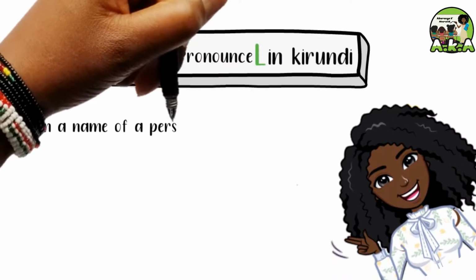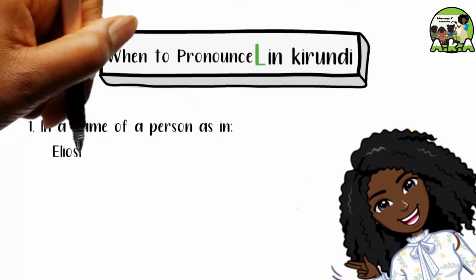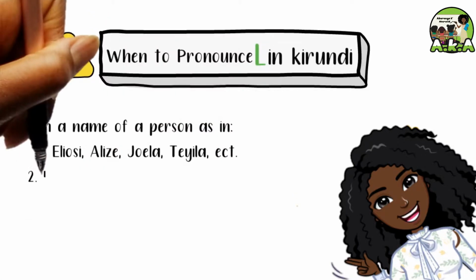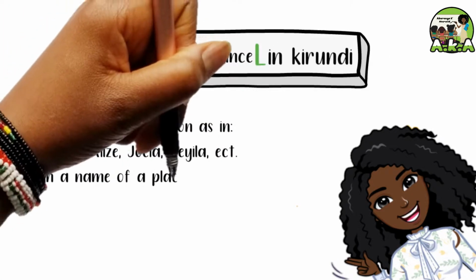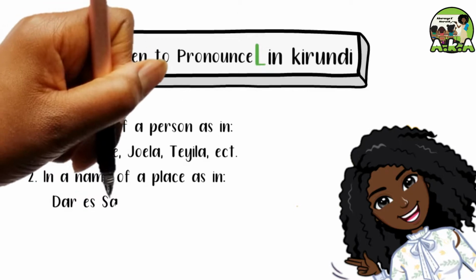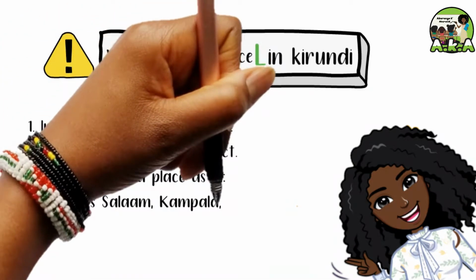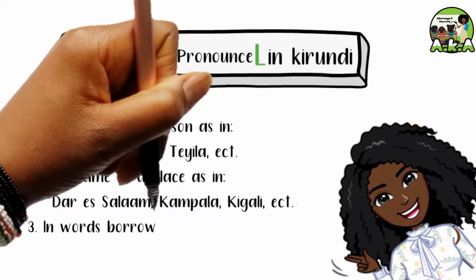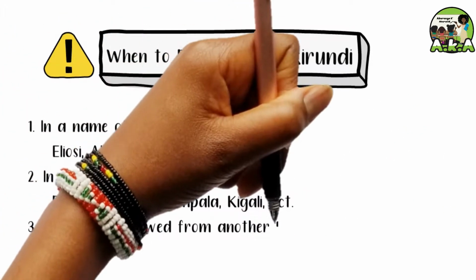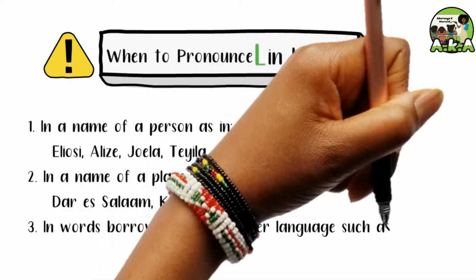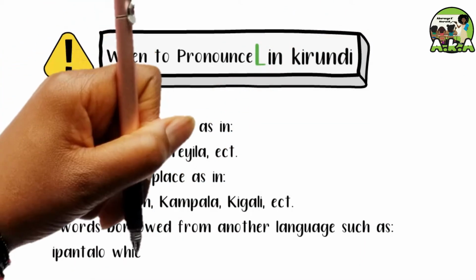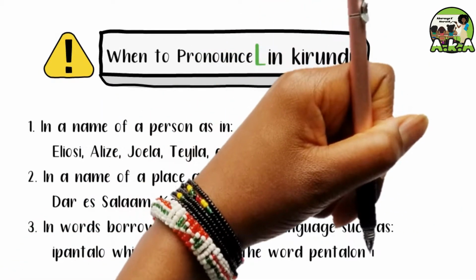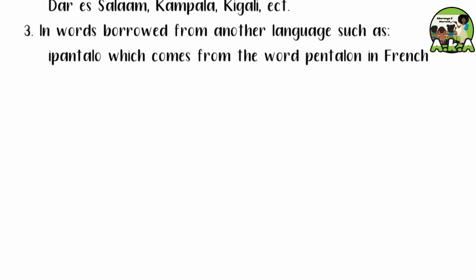In the name of a person, as in Elios, Alize, Joella, Teila. 2. In the name of a place, as in Dar es Salaam, Kampala, Kigali. 3. In words borrowed from another language, such as Ipanhalo, which comes from the word le pantalon in French.